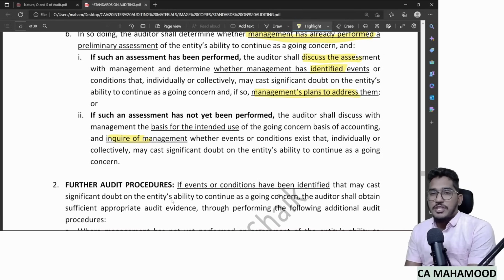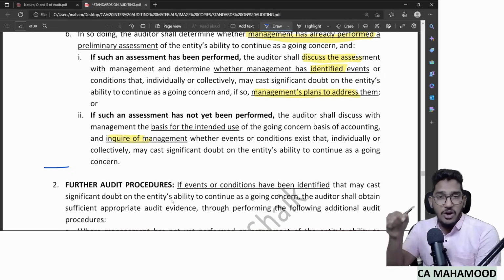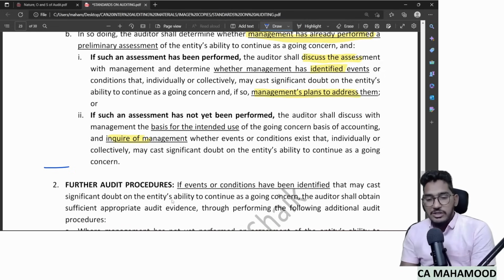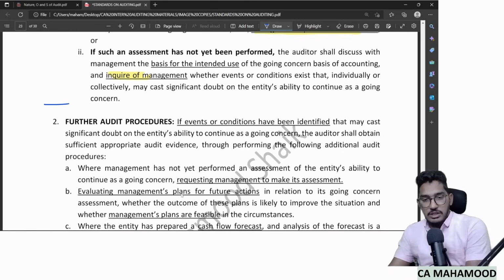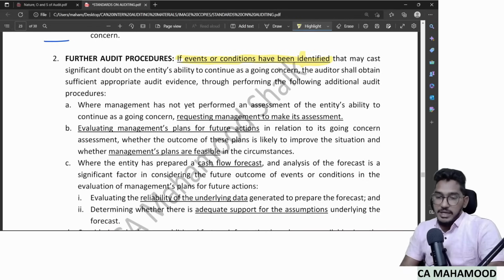If you don't find any financial, operating or other indicator, your responsibility will come to an end with the risk assessment procedure only. But in case you find any financial, operating or other indicator, then you will perform further audit procedures. So what will those further audit procedures be? Observe the terminology here. If events or conditions have been identified, that means if you find any financial, operating or other indicator, then you will perform extra procedures. What are they? If the management has not yet made the assessment, first I will go and ask the management to make the assessment regarding going concern.